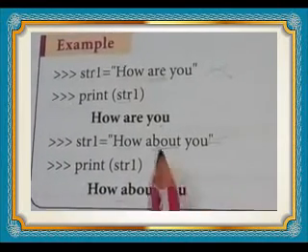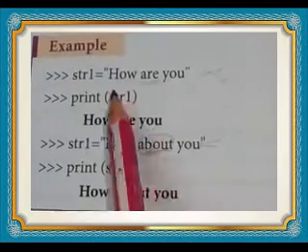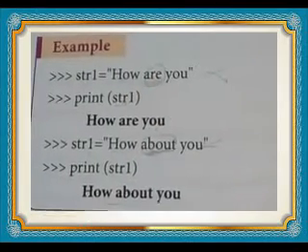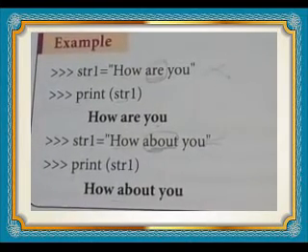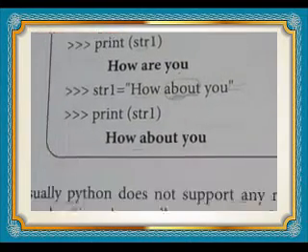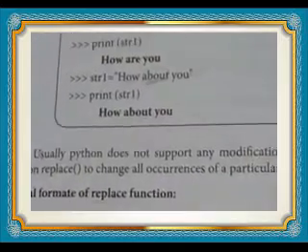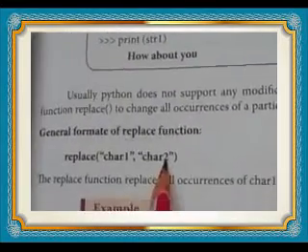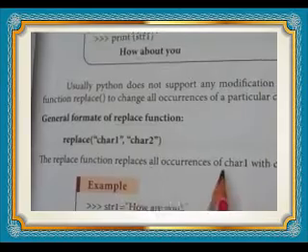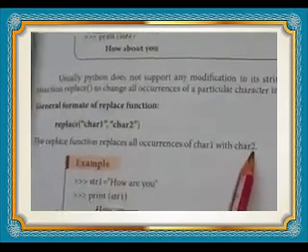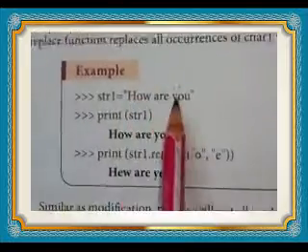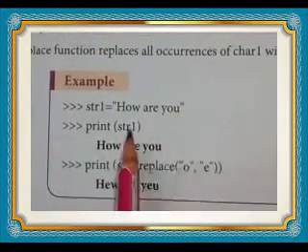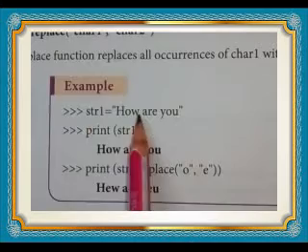Understand? Then same way, if in some places we want to replace, we have to use the replace function. The replace function syntax is replace(character1, character2). That replaces all occurrences of character1 with character2. See here the example: str1 equal to how are you. Print str1, that prints how are you.